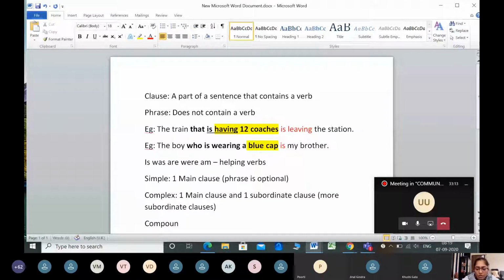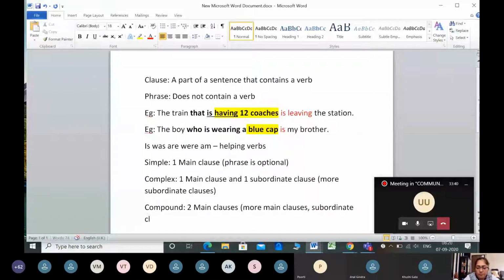Now let us go to the third one, which is the compound sentence. Here you should have a minimum of 2 main clauses. This is necessary to make it a compound sentence. But what is optional? There can be more main clauses and there can be subordinate clauses also. So if I have 2 main clauses and 2 subordinate clauses, it is a compound sentence.